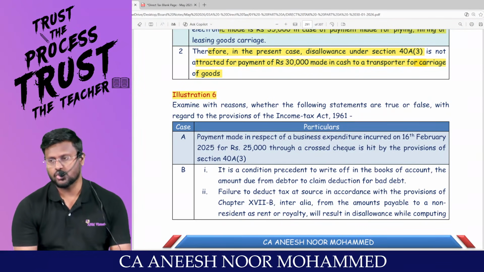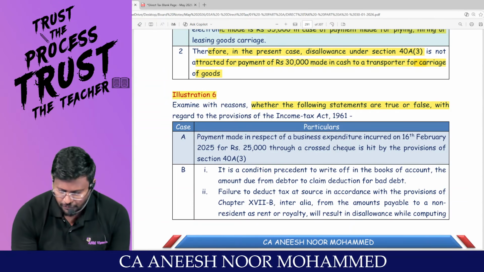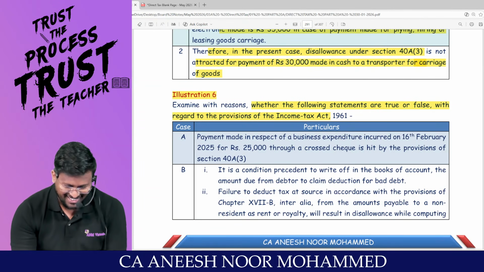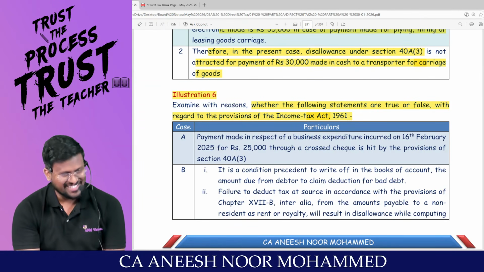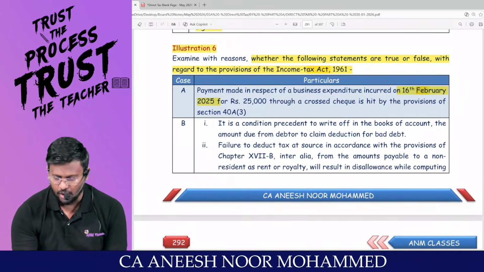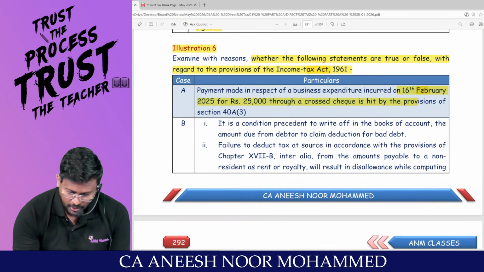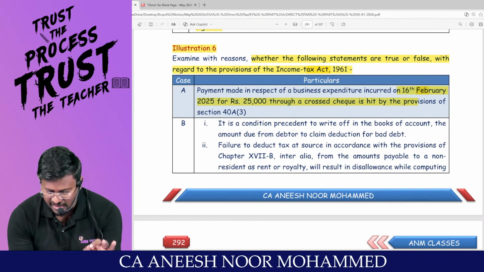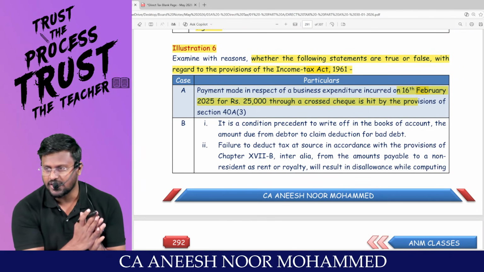Last question from this slot. Examine with reason whether the following statements are true or false, in the context of the provisions of the Income Tax Act. Case A: Payment made in respect of business expenditure incurred on 14th February for rupees 25,000 through a crossed cheque is hit by the provisions of 40A subsection 3.